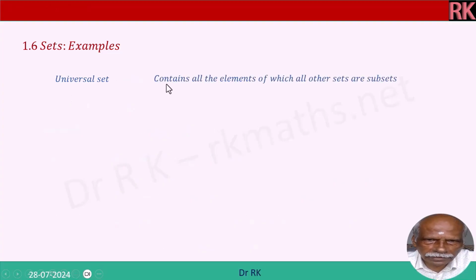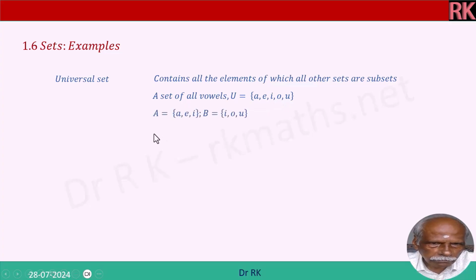Now, universal set means all the elements in our study; it contains all the elements of the other sets or subsets. So, we are going to study from the universal set. All the subsets are coming from the universal set. A set of all vowels A, E, I, O, U is a universal set. If we are going to study about the vowels, A = {A, E, I}, B = {I, O, U}. Please note, we have taken subsets here.